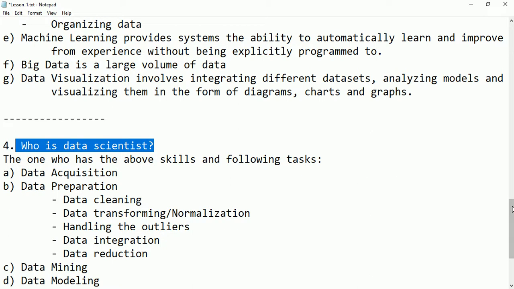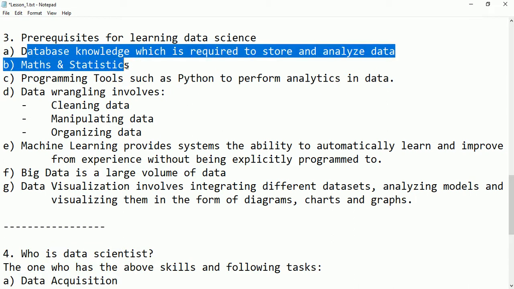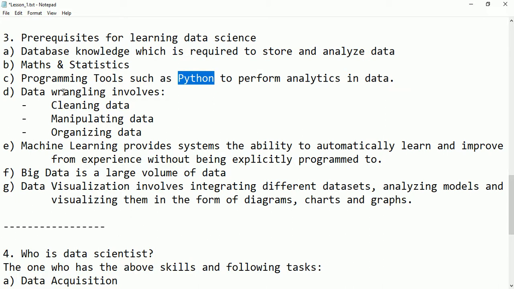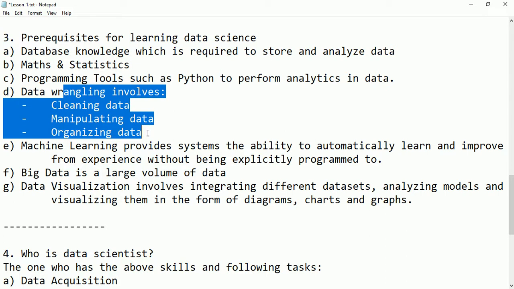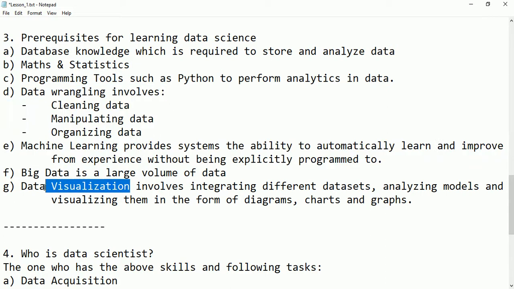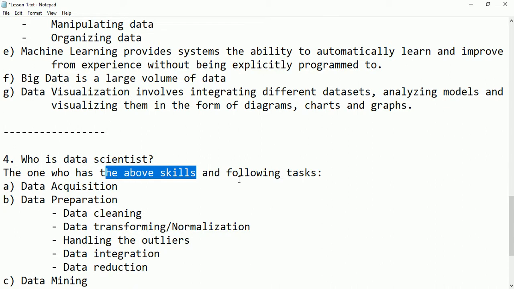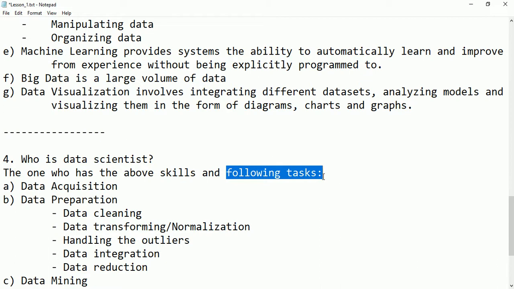I mean, he or she has some knowledge about databases, statistics and maths, programming tools like Python, and can wrangle, clean and manipulate the data, and has some knowledge about machine learning and big data, and can visualize the data. So these are the skills needed for a data scientist. And the next thing, which is very important, is that data science has the following tasks.